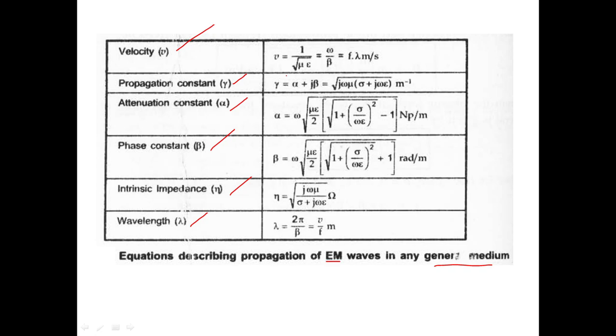equations, right? Where V is equal to 1 by root of mu into epsilon, which is equal to omega by beta, which is equal to f into lambda meters per second. Like that you have all these equations. So this is in a general medium, right? That is the first case. Next we'll move on to the next one.